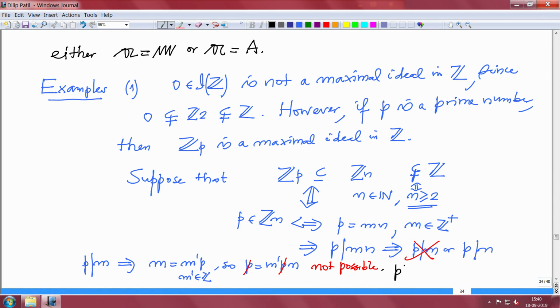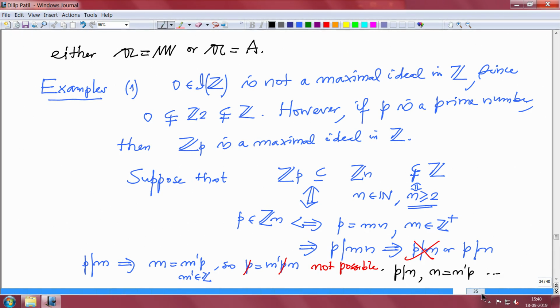P divides n will mean again n equals n prime times P. But then again you cancel and get a contradiction. So, I will just write a dot dot here. Just a few minutes later we will see how to check in a better way. Okay, so that was the prime ideal.